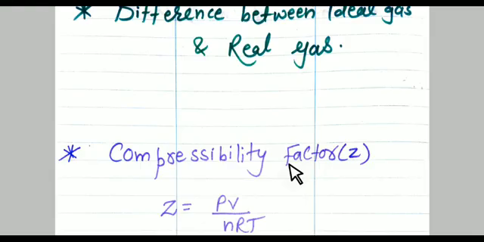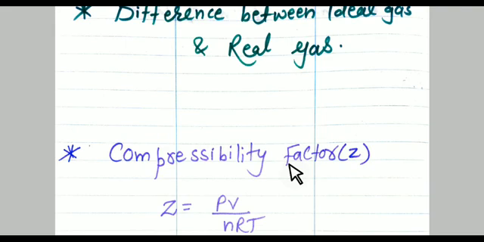But sometimes real gas shows ideal behavior also. And what is the condition when real gas shows ideal behavior? When pressure approaches 0. Students, real gas can show ideal behavior when pressure approaches 0.